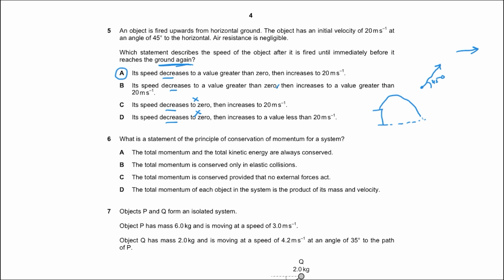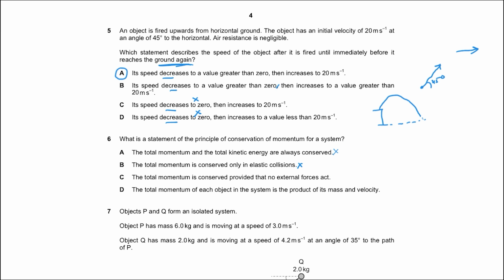Question number 6 says, what is the statement of the principle of conservation of momentum for a system? The total momentum and the total kinetic energy are always conserved. No. Kinetic energy has nothing to do with the principle of conservation of momentum. The total momentum is conserved only in elastic collision. No. Total momentum is always conserved.